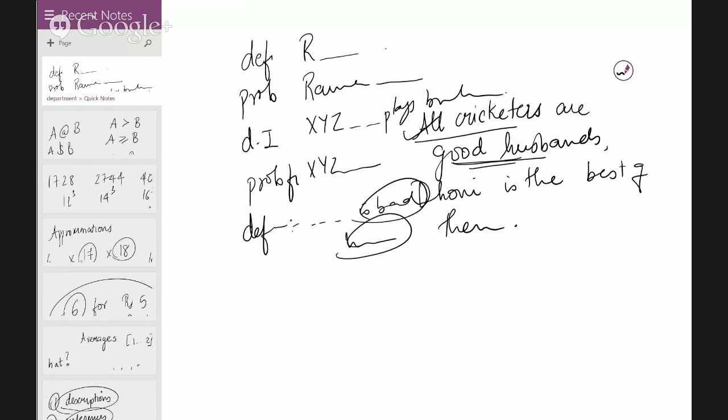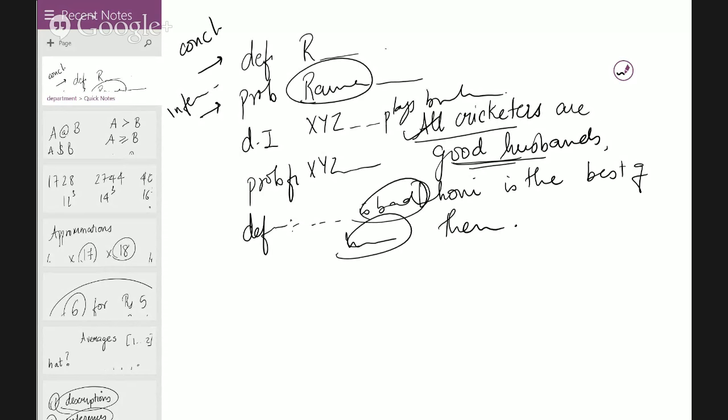Definitely true is a conclusion. Probably true is something that can be inferred. It depends on people. If I say Raina is the second best, somebody else's wife may term someone else better, for example Dravid or Sachin Tendulkar.